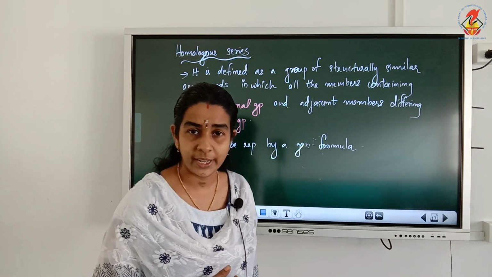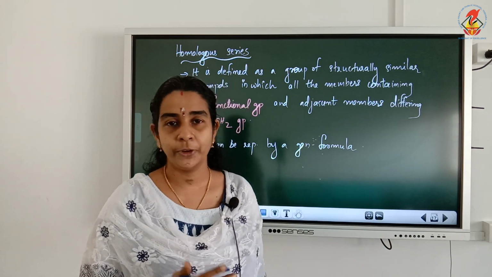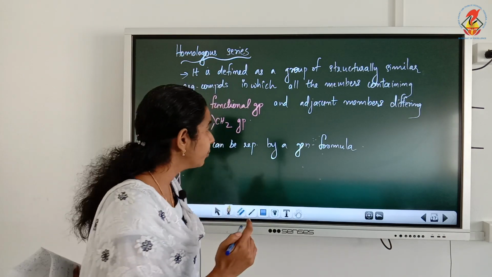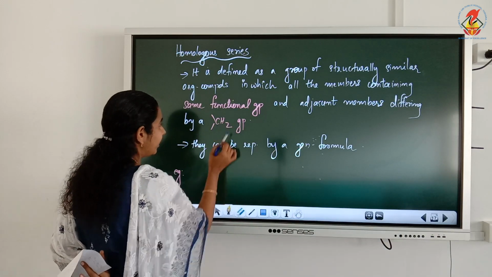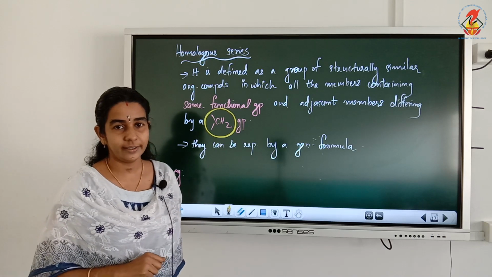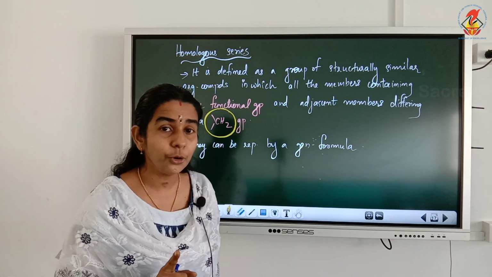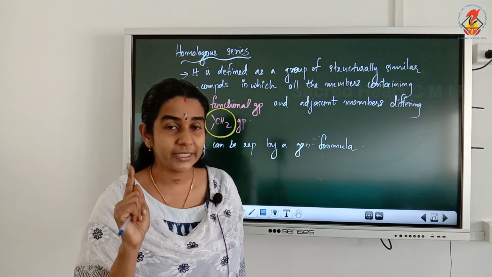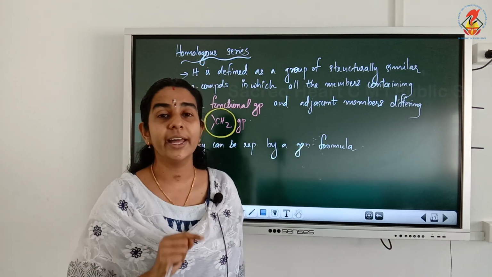The CH2 group is known as the methylene group, not the methyl group. See how many free valencies are there in the CH2 group. 2 free valencies are there. But if it is a methyl group, it will be CH3, instead of CH2, with 1 free valency only.